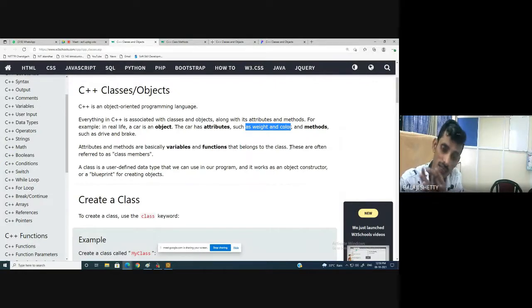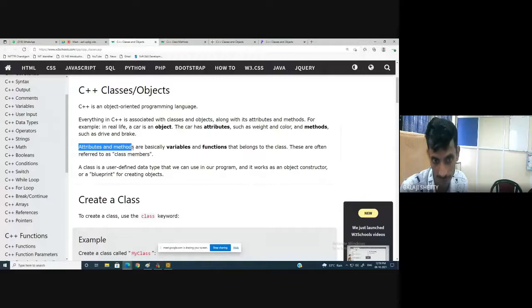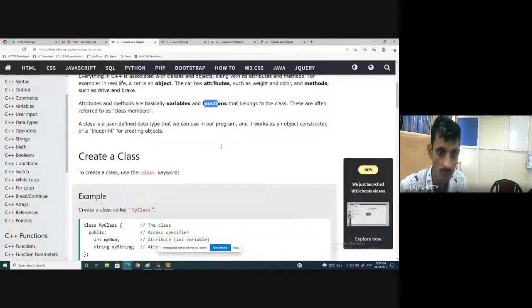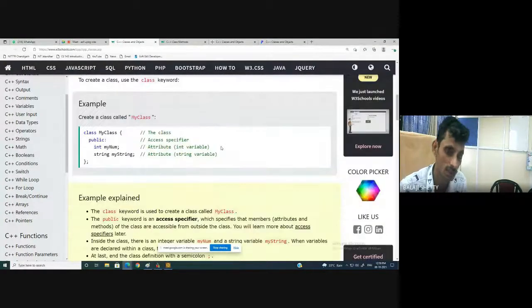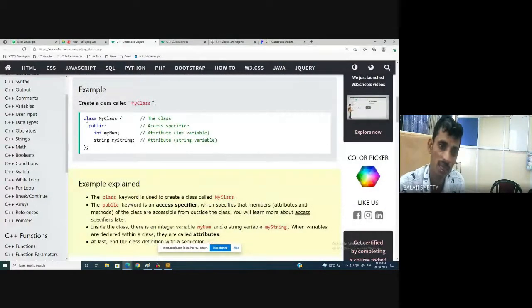So we are creating the attributes in classes. Now we create the object of the class. With every attribute, there are methods. We call those methods functions also. So how to create objects in C++? Remember this: class is the keyword, public is the keyword, and these are data types in C.